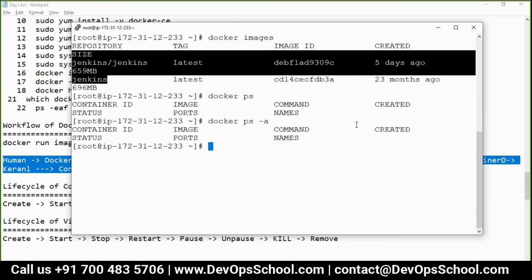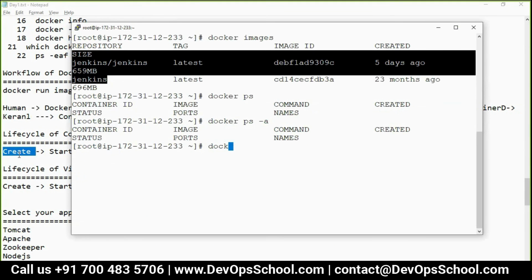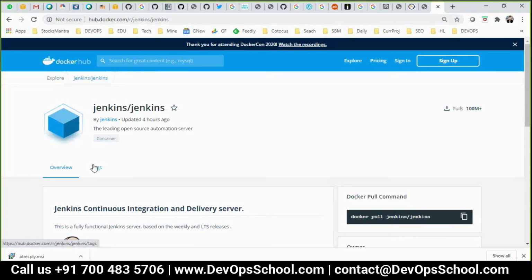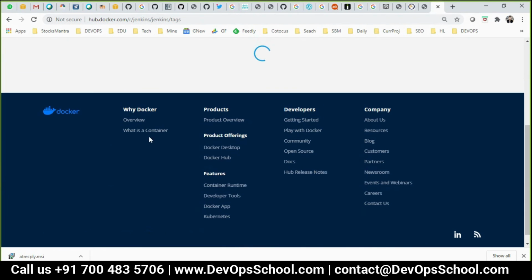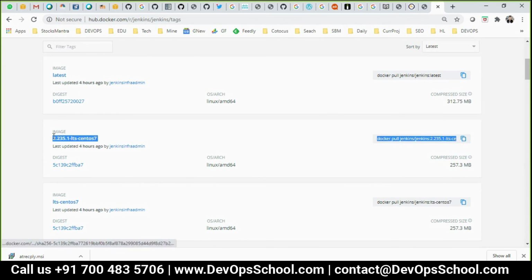So guys, now I'll follow this: create a container. Rajesh, I have one question. Yeah. So how do we get a particular version of Jenkins? It is getting the latest, right? Here, if you see, it is tagged with latest. Latest is the default tag. But this time I decided I don't want the latest. I want a little bit older one, which is this one.